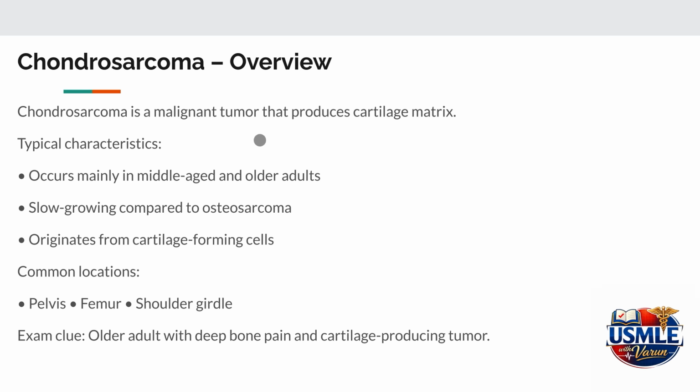Chondrosarcoma is a malignant tumor that produces cartilaginous matrix. Unlike osteosarcoma and Ewing sarcoma, it usually occurs in middle-aged or older adults. Common sites include the pelvis, femur, and the shoulder girdle. Patients typically present with deep and slowly progressive bone pain.